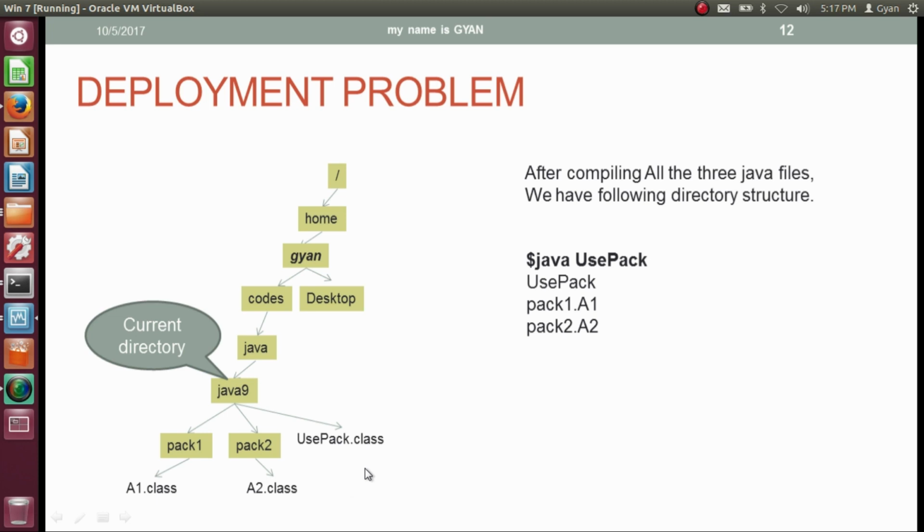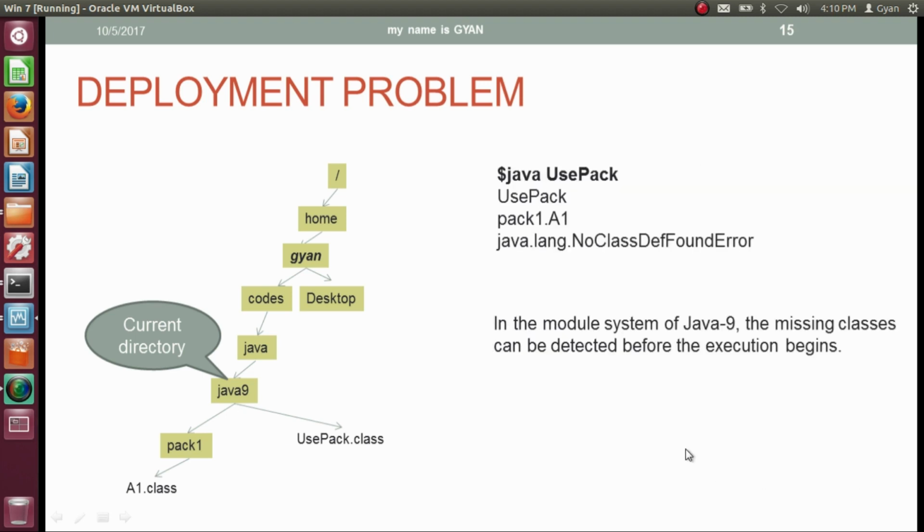The user of the jar file comes to know about the missing class in the jar file only after the program has already started execution. And for a bigger application, the user of the jar file may encounter the NoClassDefFoundError after a few days of deployment. It would be better if the program does not start execution if any class is missing. In the module system of Java 9, the missing classes can be detected before the execution begins. So such a deployment problem has been solved by Java 9.